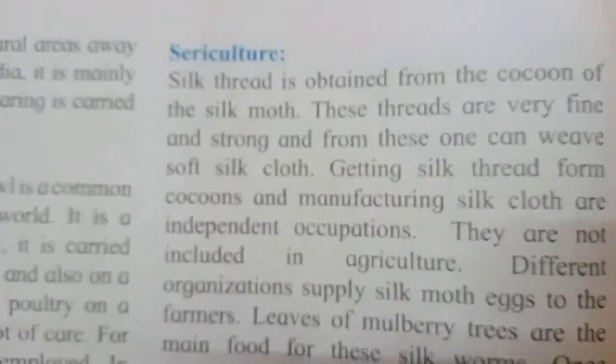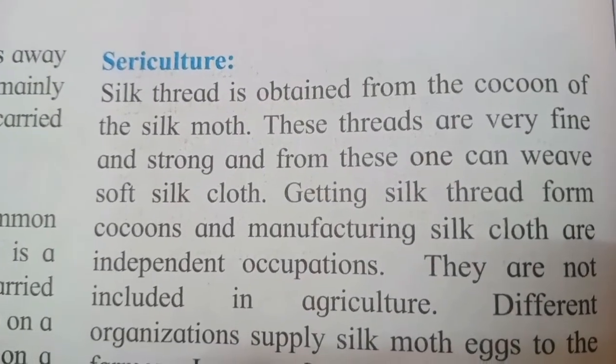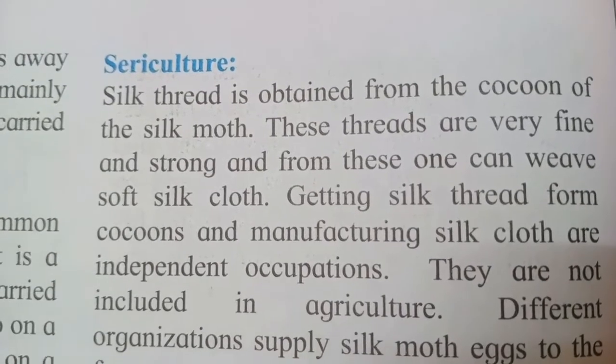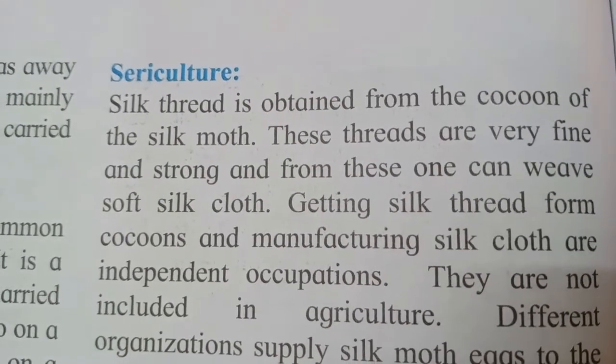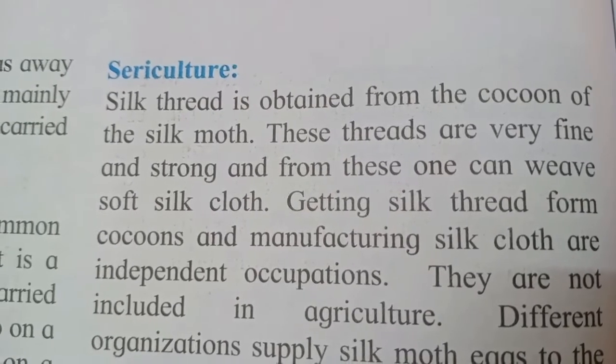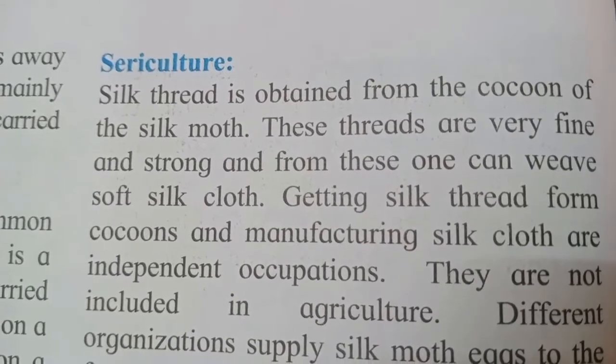The next we are going to study is sericulture. In sericulture, silk thread is obtained from the cocoon of the silk moth. The silk moth, as you know, starts as a silkworm. When this worm moves around, it produces a cocoon. Cocoon is a kind of thread.